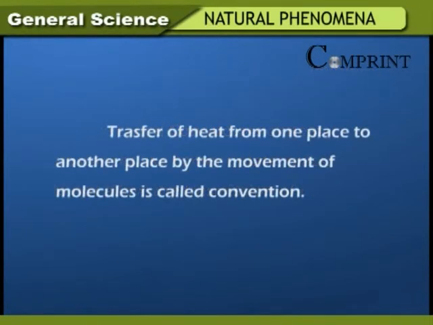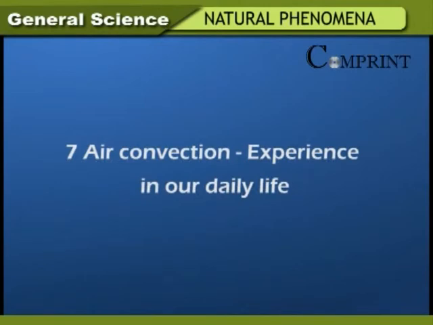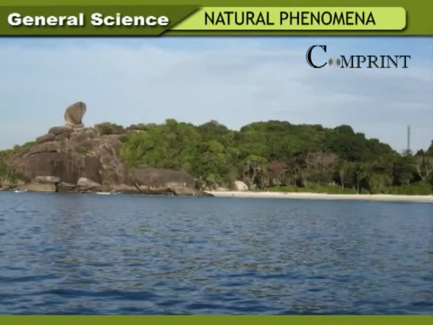Transfer of heat from one place to another by the movement of molecules is called convection. Air convection experiences in our daily life. During summers, land gets heated quickly. Water gets slowly heated. Near coastal parts, land gets heated quickly, becomes lighter, air goes up, creating low pressure. Then air on sea moves to land, making those parts pleasant.